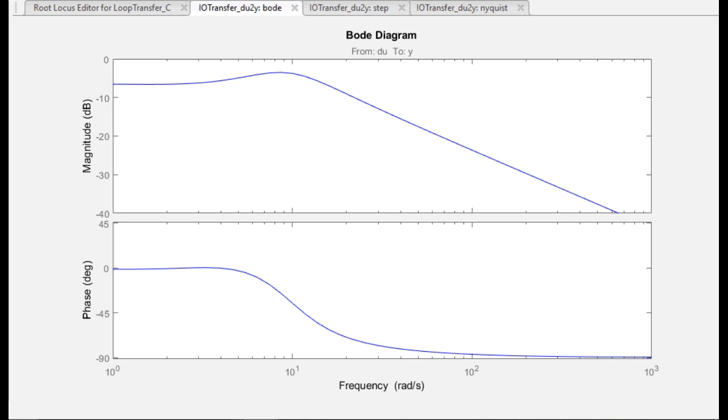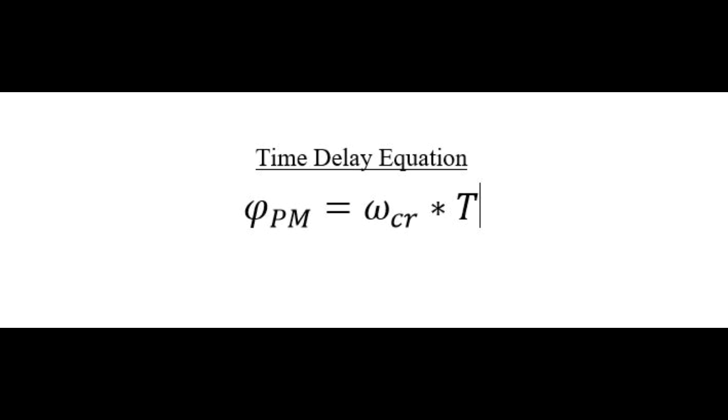And pretty much we came to the conclusion that because we used a controller that's outside of our scope, we would not be sure if we would have a phase or gain margin. So when 2.6 asked us to find a time delay, we cannot find a time delay just because the only equation that we have is our phase margin is equal to our crossover frequency times that time delay.